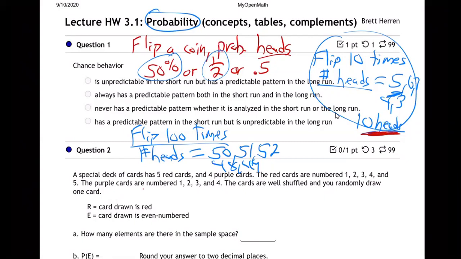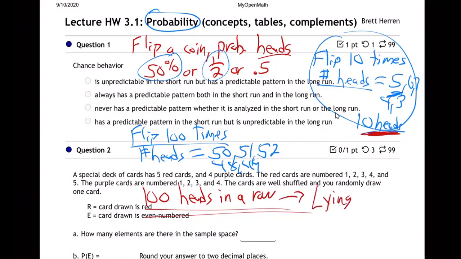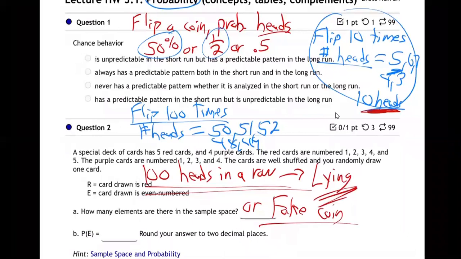How about this? What if I told you the other day I was flipping a coin and I got 100 heads in a row? 100 in a row. Would you believe that? Probably not. I am lying at that point, or it's a trick coin, right? Or it's a fake coin. It's got 2 heads on it or something like that, right? Is that good? Is that making sense so far?